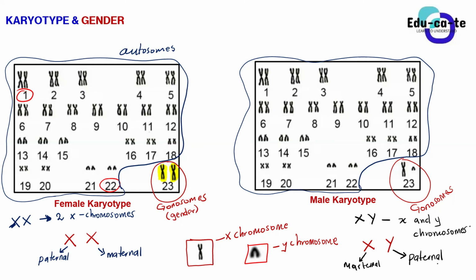But males have got X and then Y. So you can get an X chromosome from your father, because your father can have an X chromosome. But for boys, we already know that the Y is always coming from the father. That is why boys and fathers are attached, because as a boy, what determines your gender is your father. Your mother can never give you a Y chromosome. It's only your father. You get the sense, right? But for girls, X can come from the father, another X from the mother.